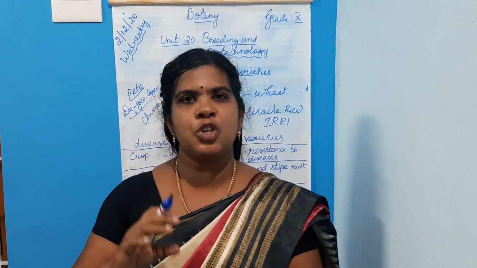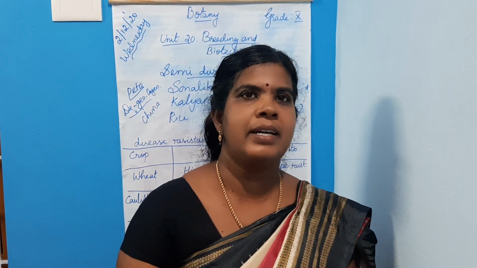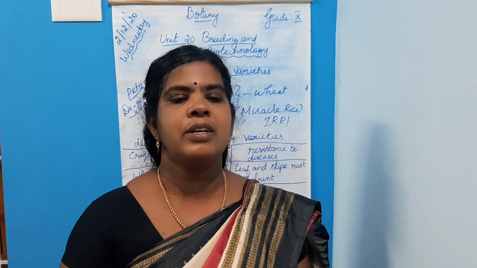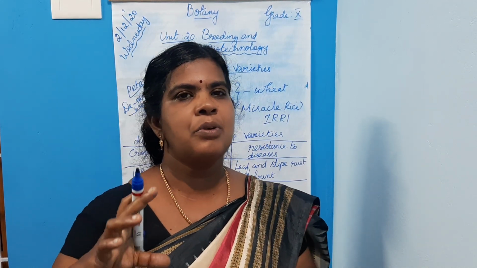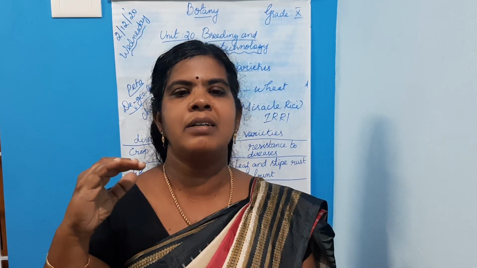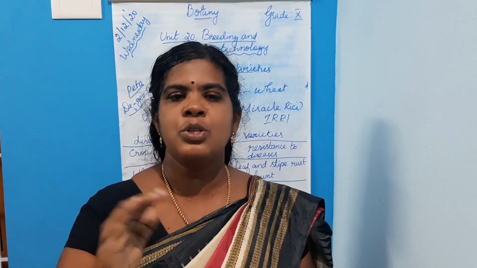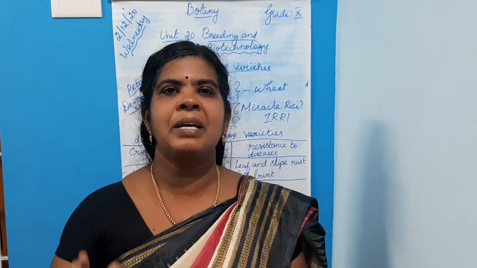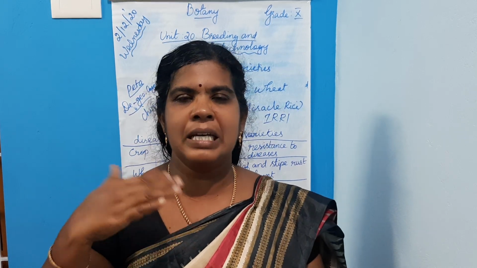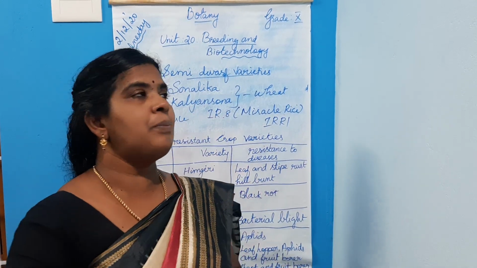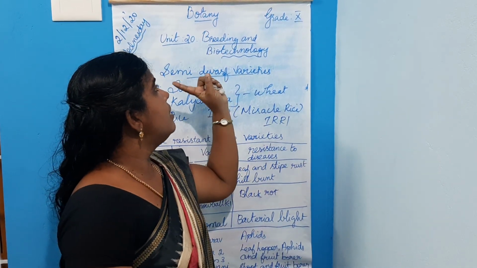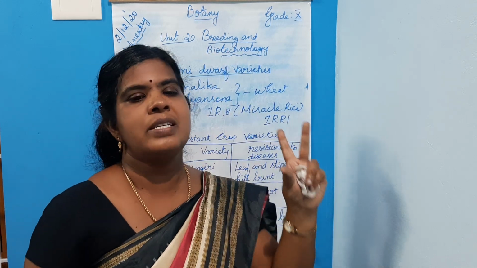The aim of plant breeding is to improve the protein content and quality of protein. Usually protein malnutrition may lead to certain health problems, so in order to increase the protein content in certain plants, this breeding technology is applied.